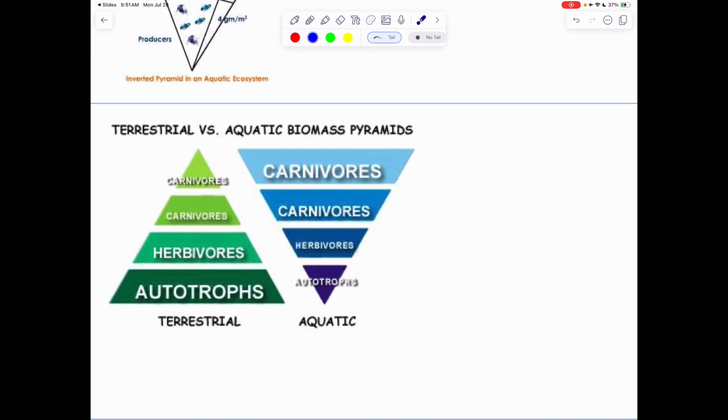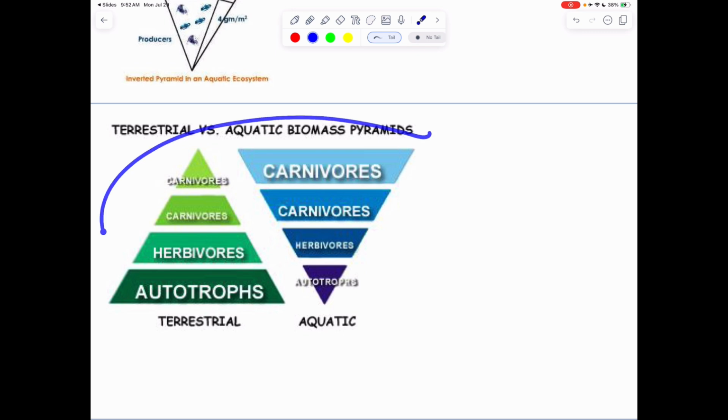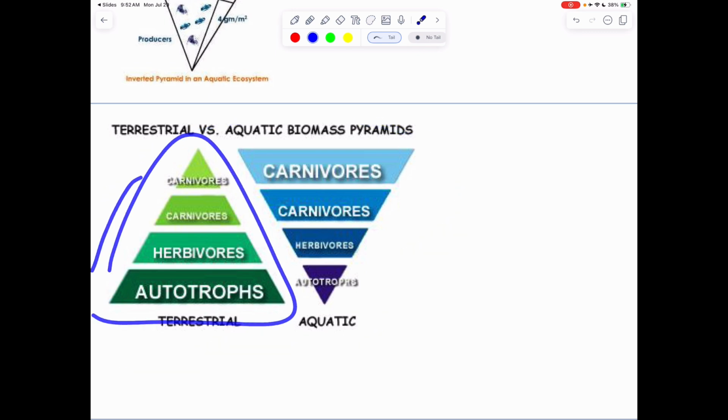So this is just another example where you can see that the autotrophs in the terrestrial biomes have a much larger biomass, where the autotrophs in the aquatic biomes are much smaller. This is definitely going to be on your AP exam. So definitely something to just take note of, and remember that these are flipped. All right, awesome.